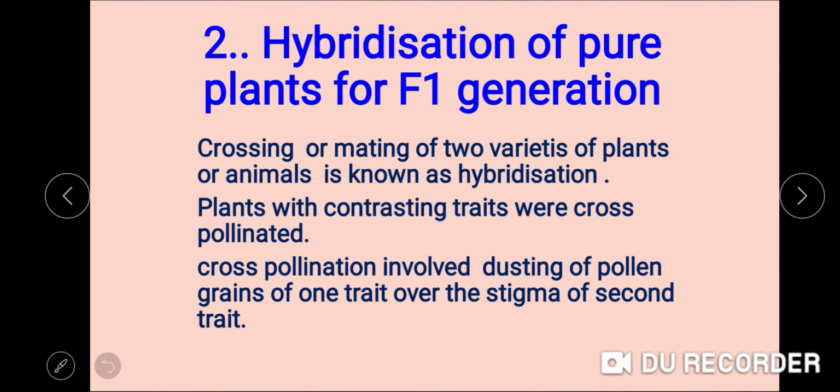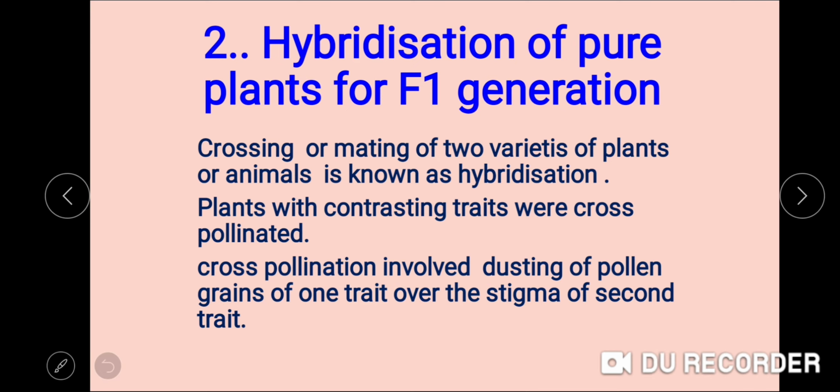He then allowed a crossing of 2 different plants, and that crossing or mating of 2 varieties of plants or animals is known as hybridization. And Mendel used plants with contrasting traits, and these were cross-pollinated.